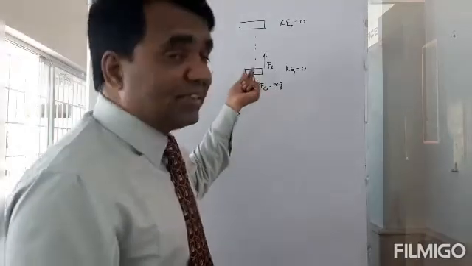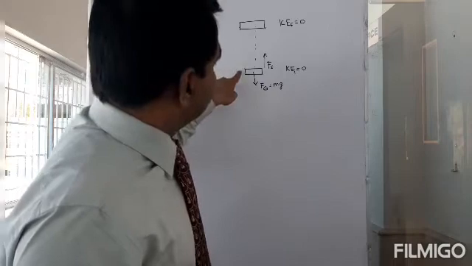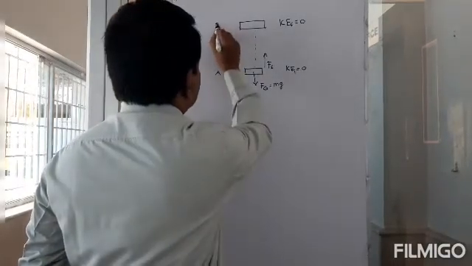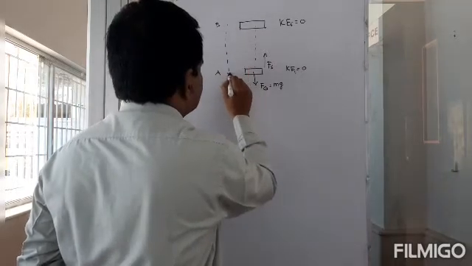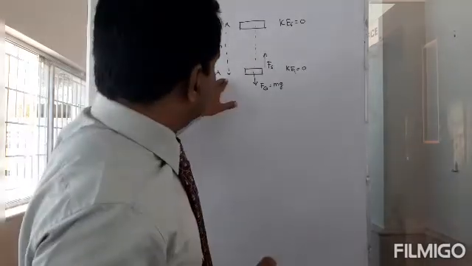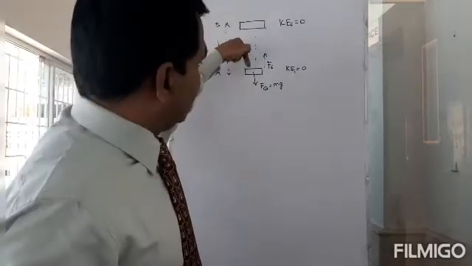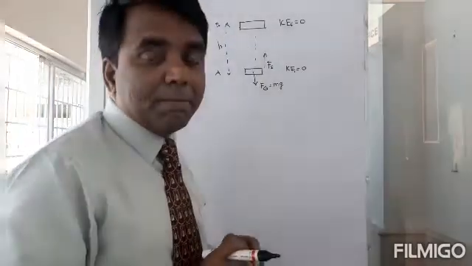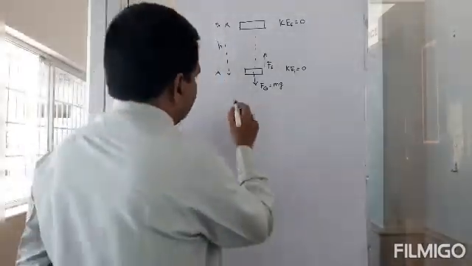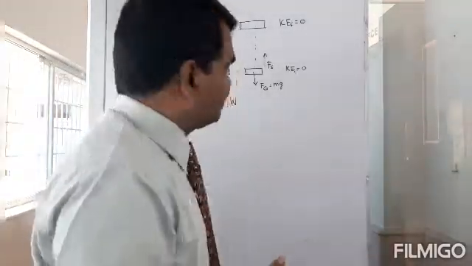So the work done by gravity, when I move the body from point A to point B, let's say there is a height of h. So I took the body from A to B in this direction, and gravity was acting down. So what is the work done by gravity? Let's think about it. Because there are two forces, each force will do work.